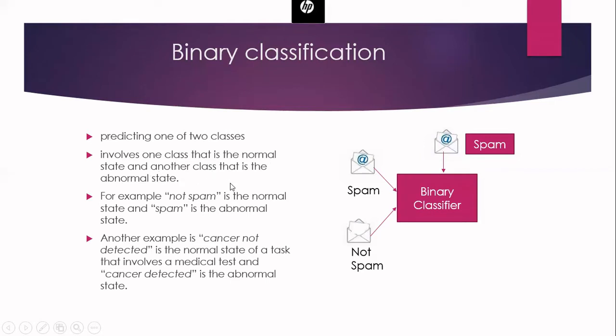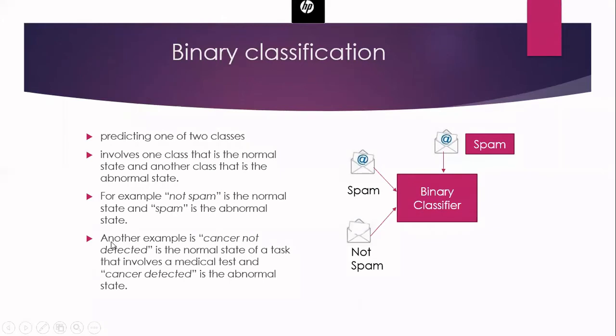For example, when we consider email spam and not spam, the normal mails are the not spam mails only. So it will consider all the not spam mails as the normal state and spam mails as the abnormal state. And if you consider a disease detection system, if my aim is to detect whether a person is having cancer or not, in that, the normal state is cancer not detected.